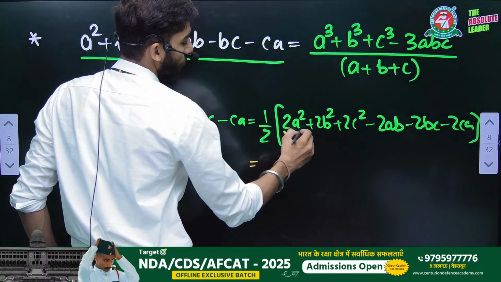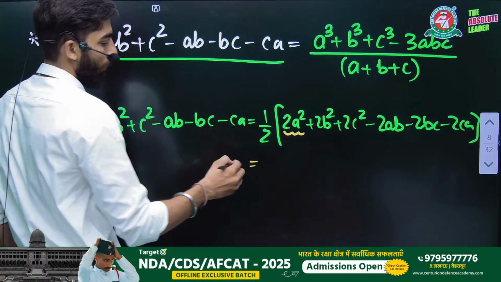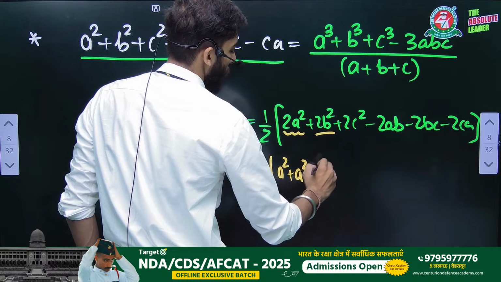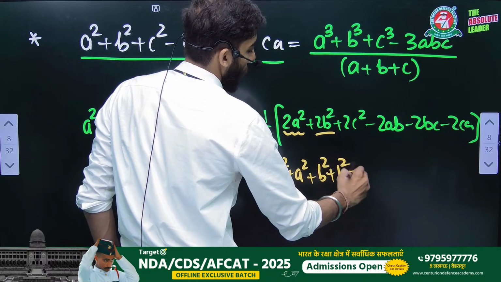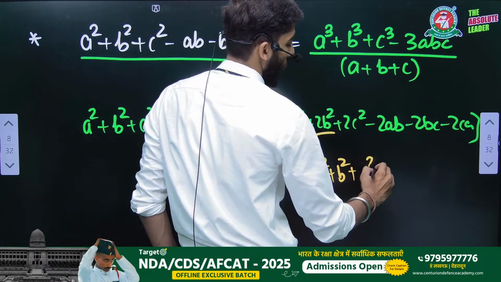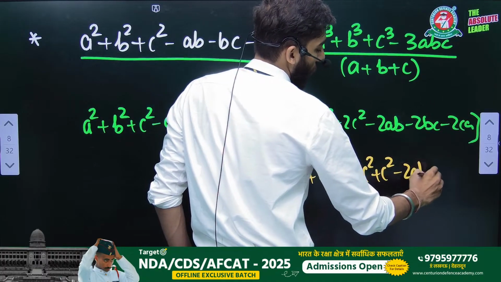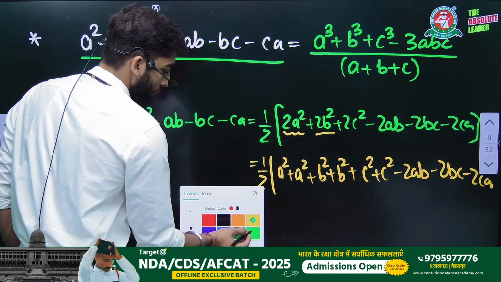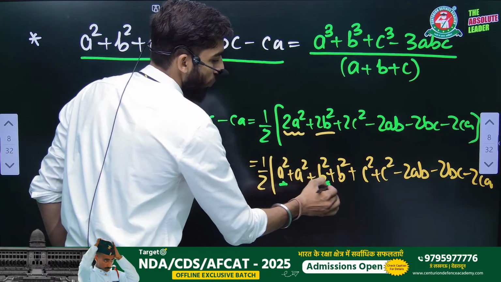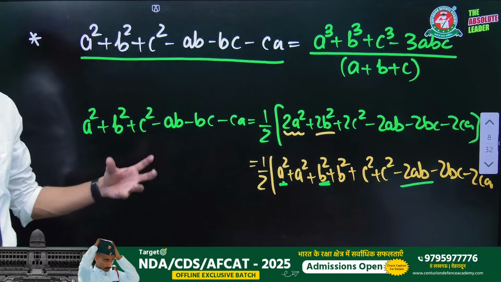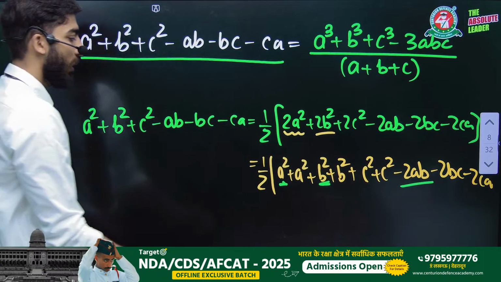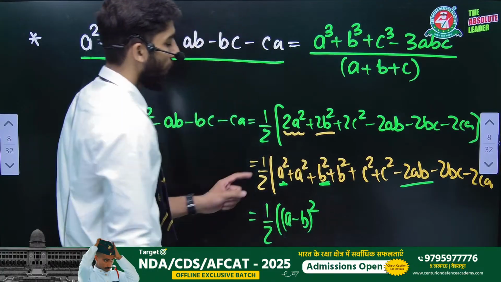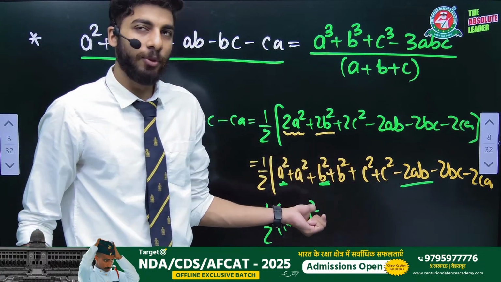Of course, now if we write 2a square as a square plus a square, 2b square as b square plus b square, 2c square as c square plus c square, and minus 2ab, minus 2bc, minus 2ca, then a square plus b square minus 2ab, what will we get? We will get 1 by 2 a minus b to the whole square.